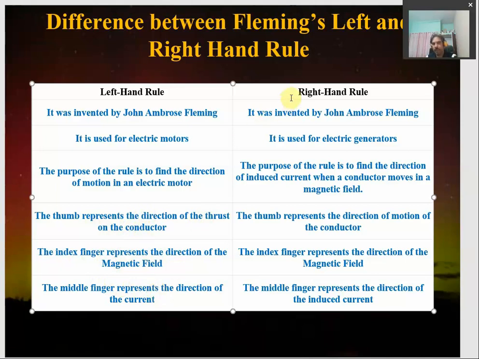And on the other side, what is the right hand rule? It is also invented by John Ambrose Fleming. It is used for electric generators, means the phenomenon of electromagnetic induction, the electric generator which produces electricity. Of course, not by any arbitrary process, but by the phenomenon of electromagnetic induction. The purpose of the rule is to find out the direction of current which is induced in the conductor.